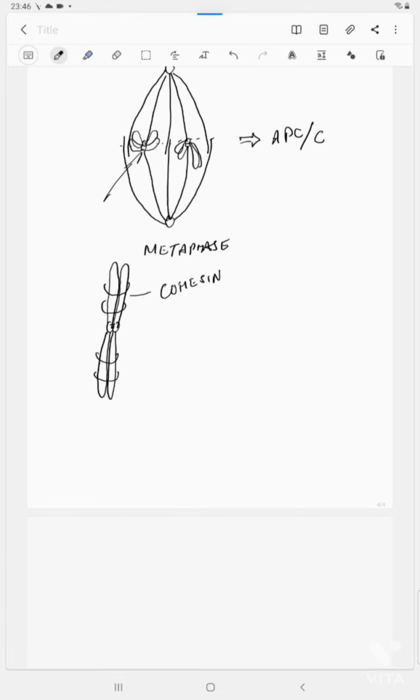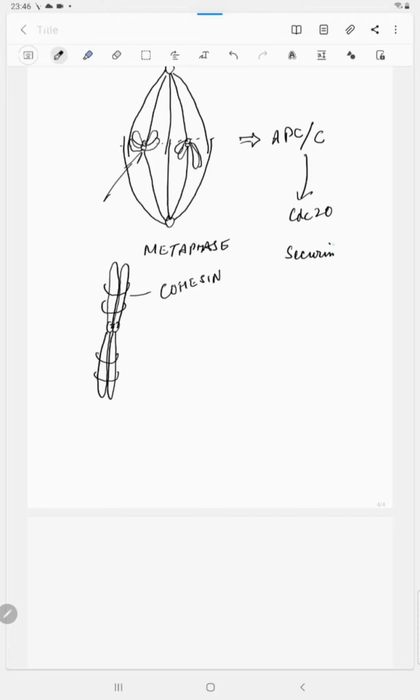So before anaphase begins, these cohesin proteins have to be removed, and that is done by the APC cyclosome complex checkpoint. This checkpoint induces a protein called CDC20, which is a ubiquitin ligase. It ubiquitinates a protein called securin.